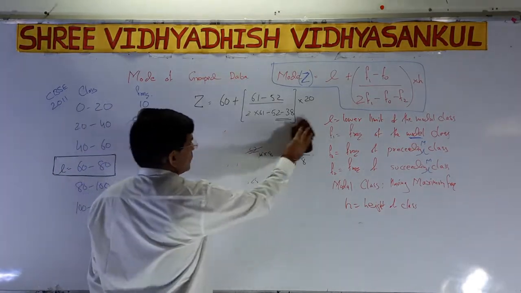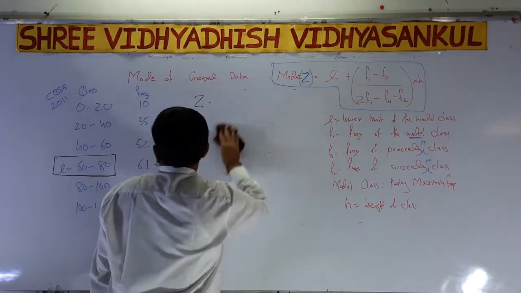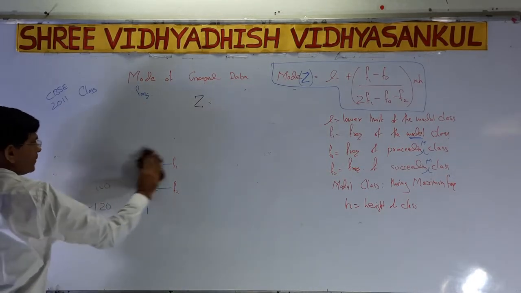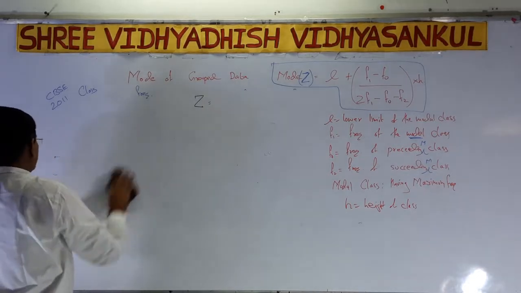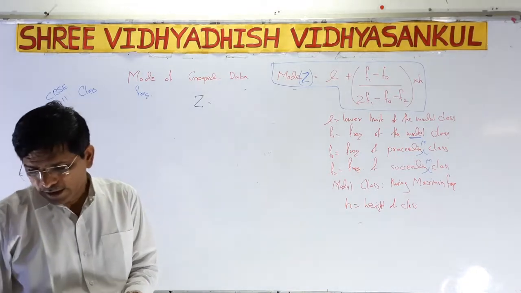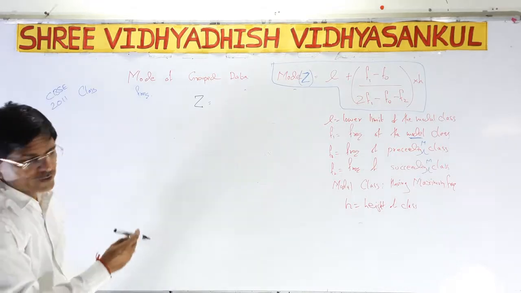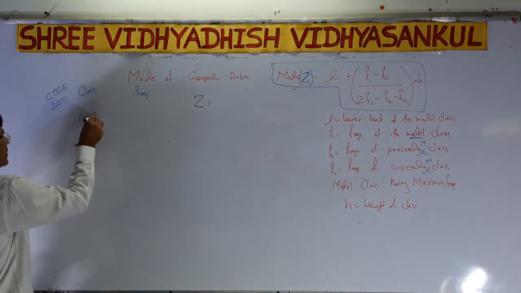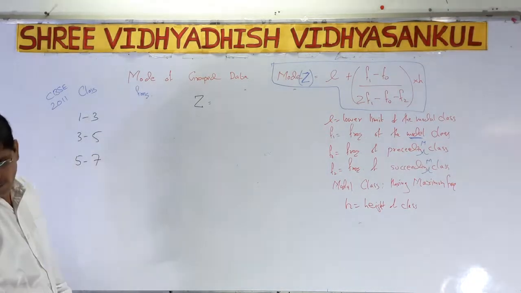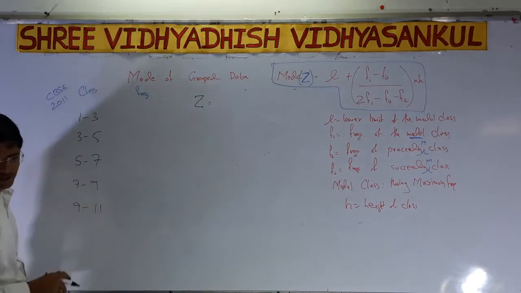One more sum we are explaining here, so you will get a better result. It's a textbook sum I am writing here, and we have to get the answer by putting in the given formula. It is an NCERT textbook question, and it is also asked in the board exam. So the classes are 1, 3, 3, 5, 5, 7, 7, 9, 9 and 11.